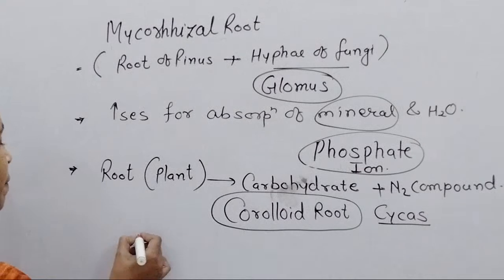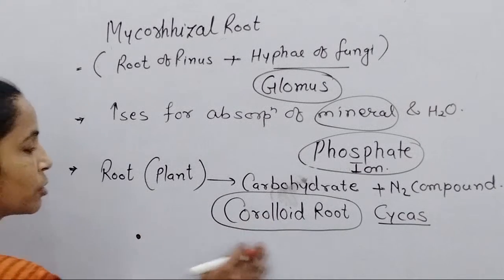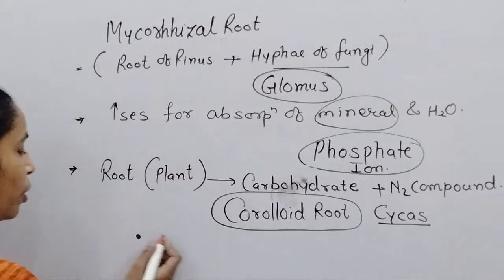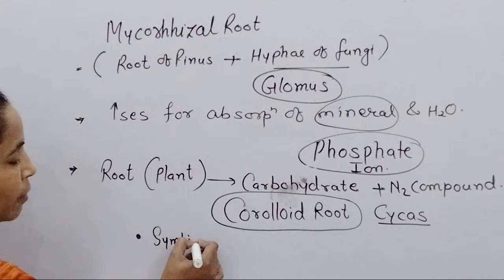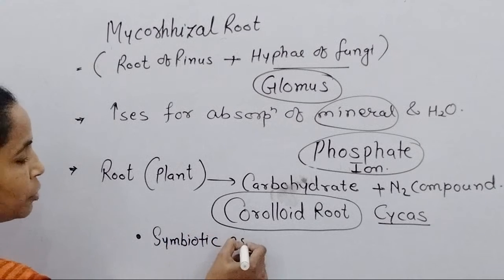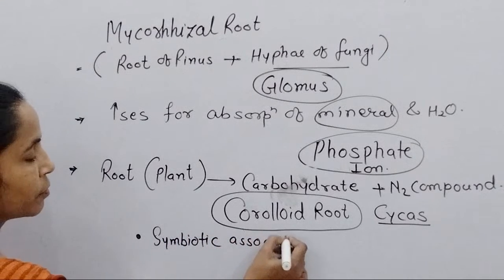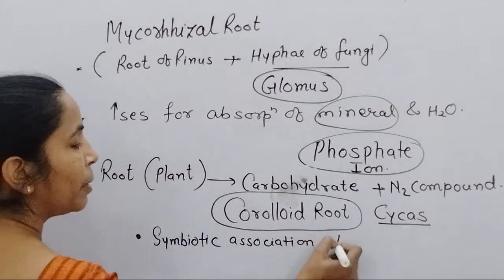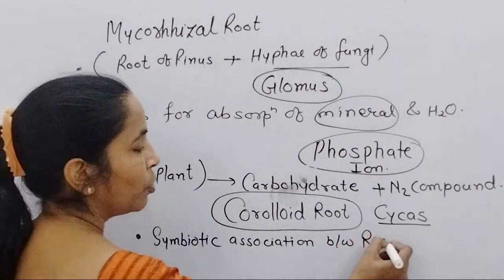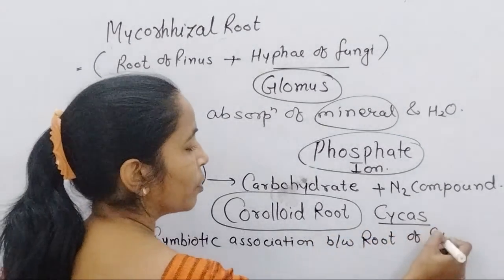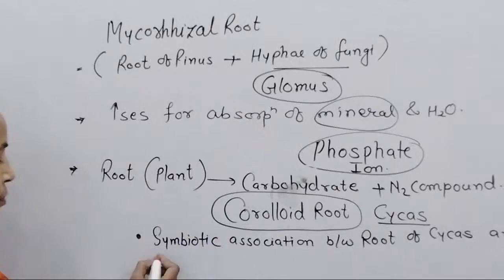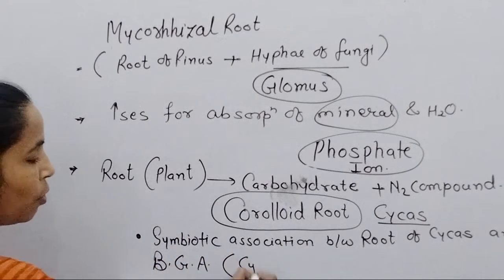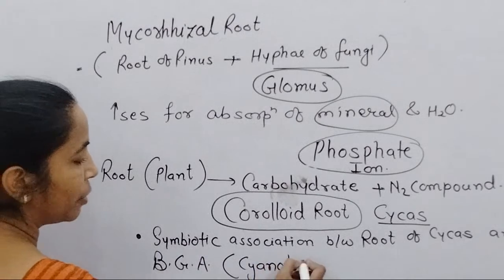And secondly, when you discuss the coralloid root, you remember it is a symbiotic association between root of cycas and blue-green algae or cyanobacteria.